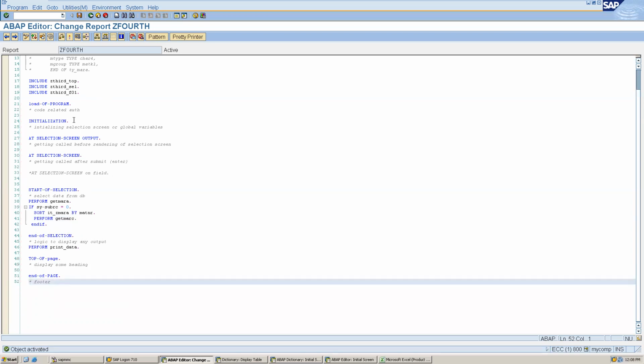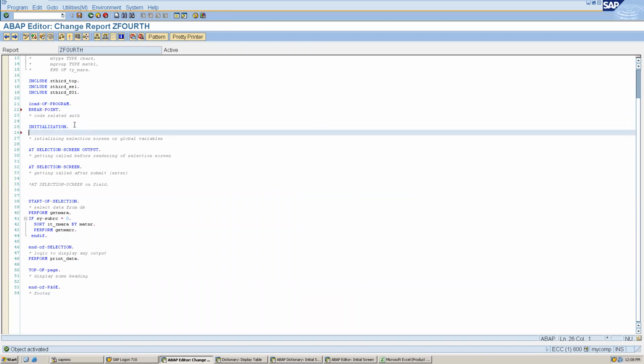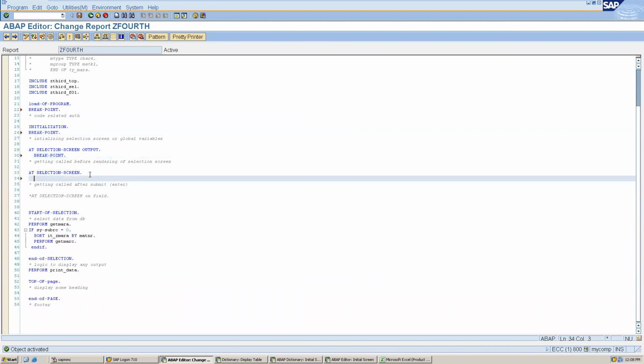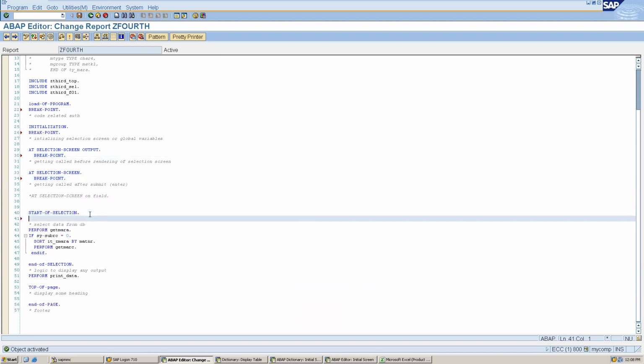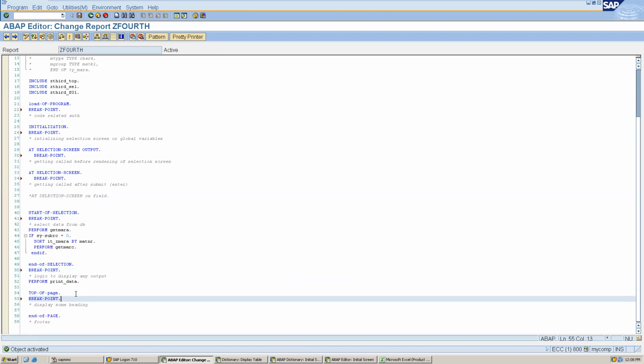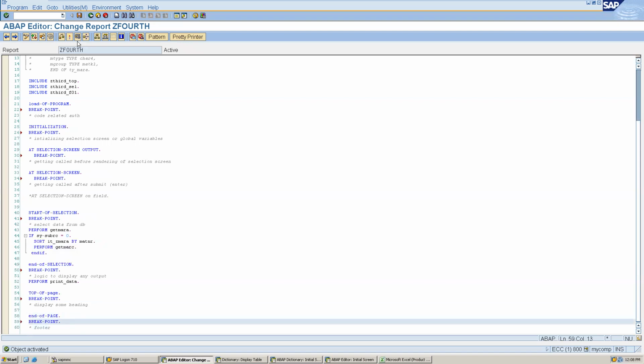Now, as we know, we can write a breakpoint directly, and whenever this event is called, it will stop at the breakpoint. This understanding of events is important. So I am putting a breakpoint in each and every event, so that we can understand which event is getting called when. I have put the breakpoint everywhere, and now let's execute.